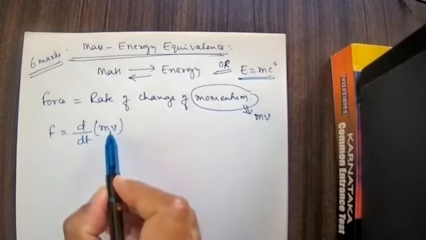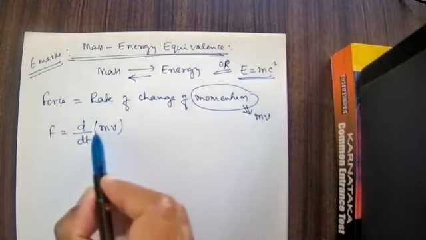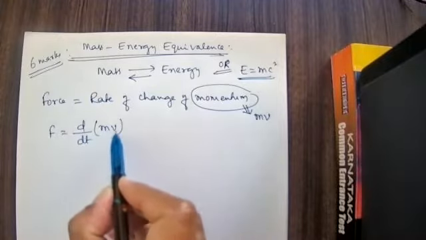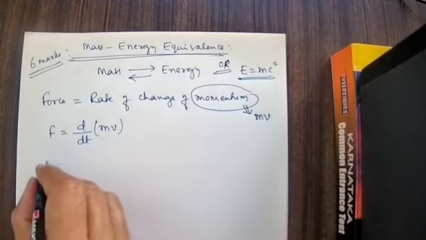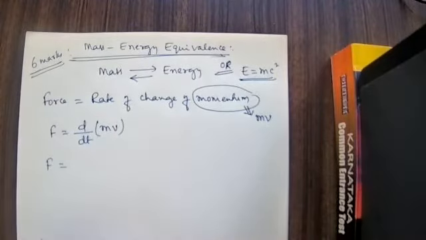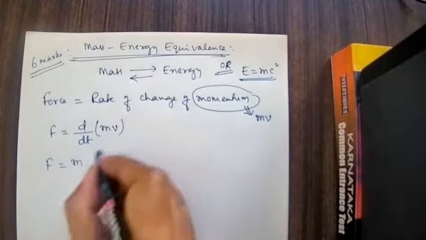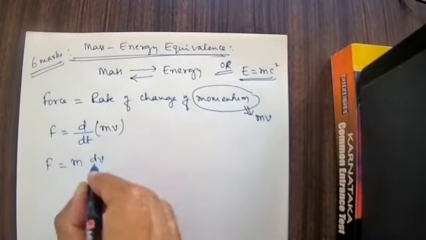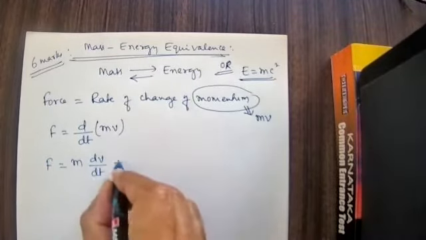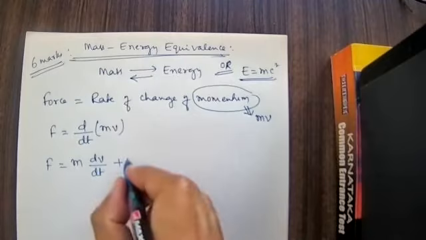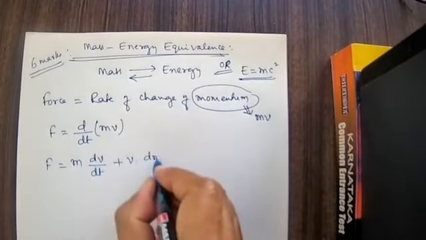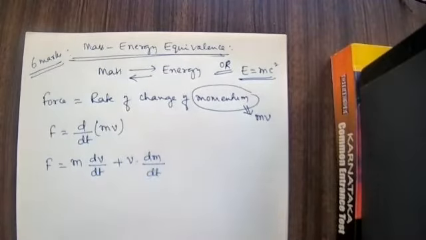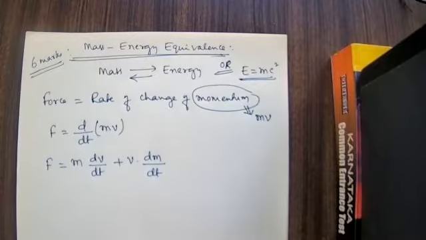This is the mathematical expression for the rate of change of momentum. Let us differentiate this, using the UV formula, the product rule. Therefore, F is equal to m into dv by dt plus v into dm by dt. This is what we got after differentiation.